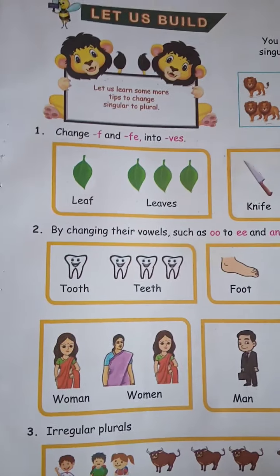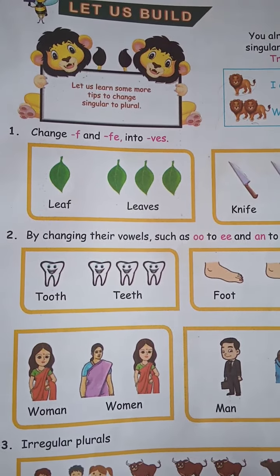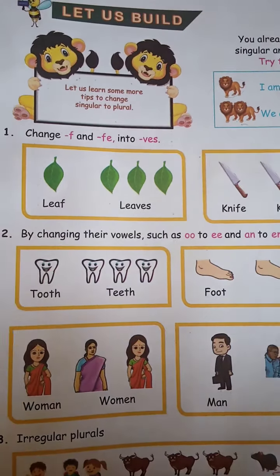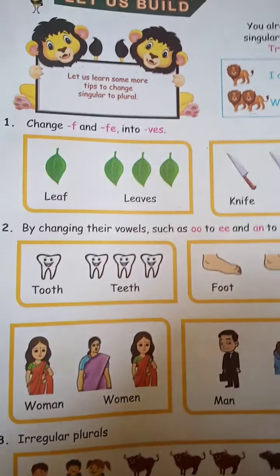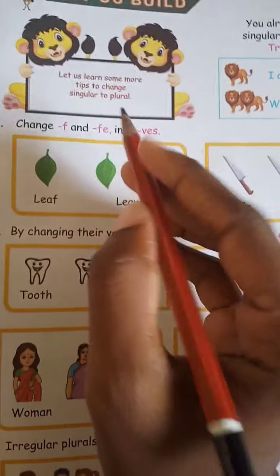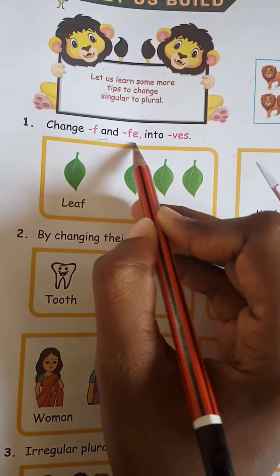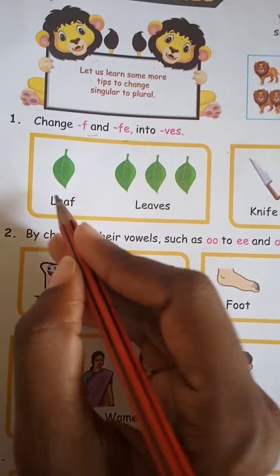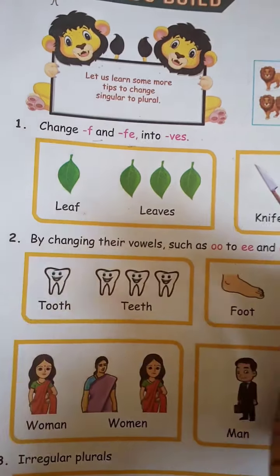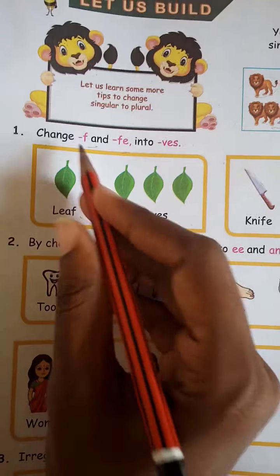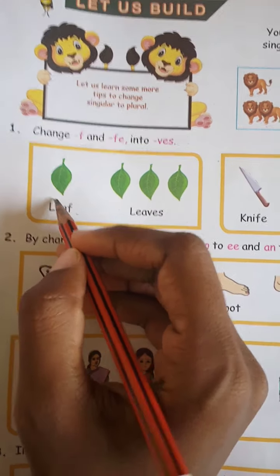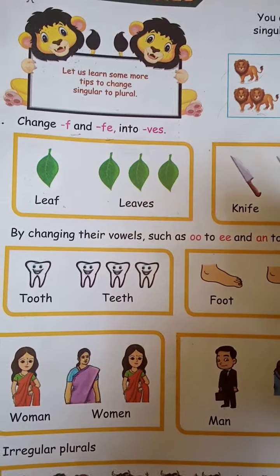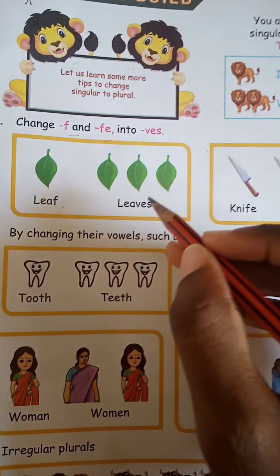Now let us learn some extra things about singular and plural. Okay, it's very easy. Don't panic. Okay, change f and fe into ves. If in a word there is an f, you have to change it. For example, one leaf, this is singular, a single leaf. If you have to change it into plural, you have to use ves.